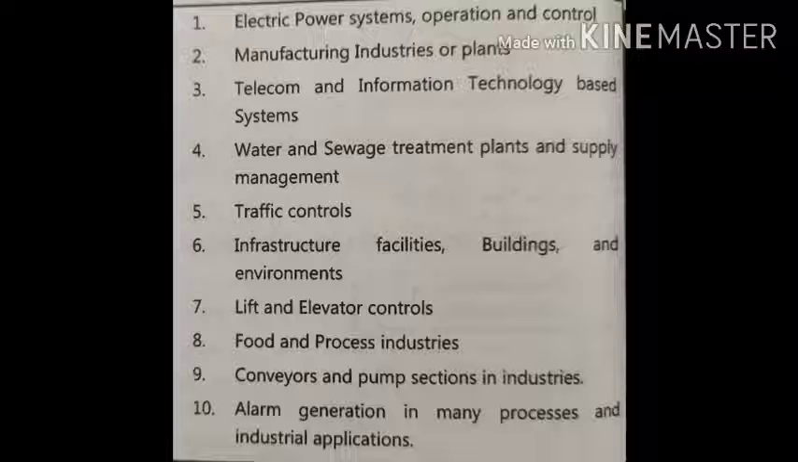Now the second one is manufacturing industries or plants. Many industries use SCADA based systems for smooth operation, to monitor and control various processes and to maintain the quality of the manufactured product. It also helps in management of different inventory items or raw materials, and controlling of automated systems in a synchronized manner.